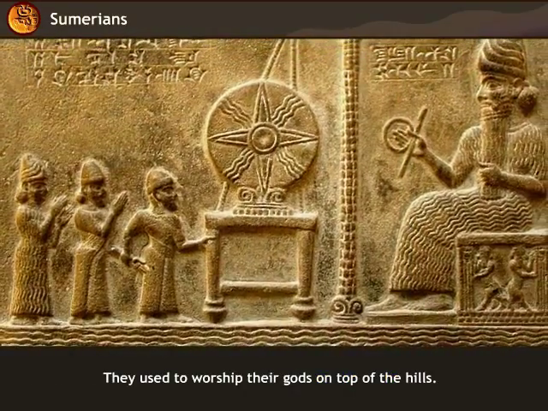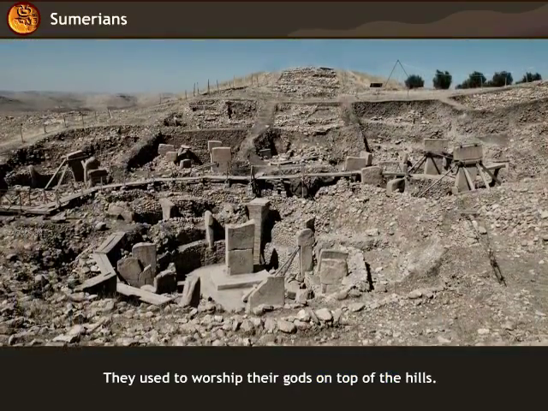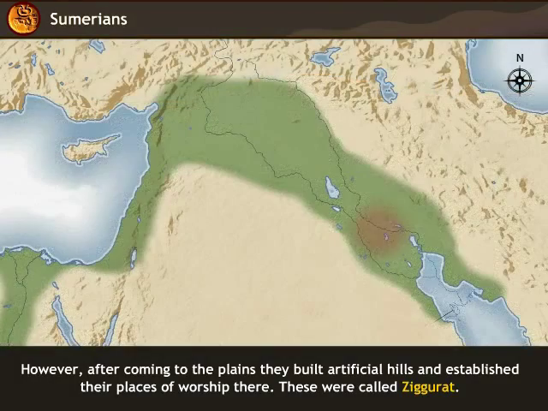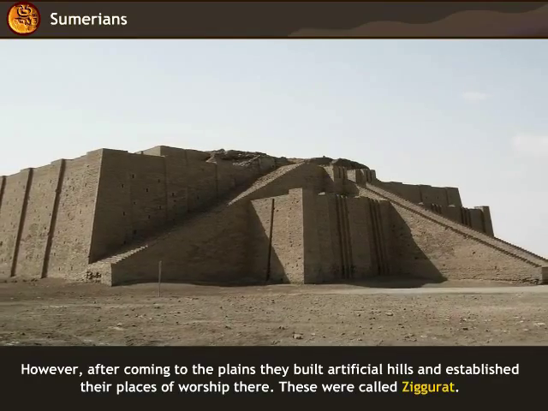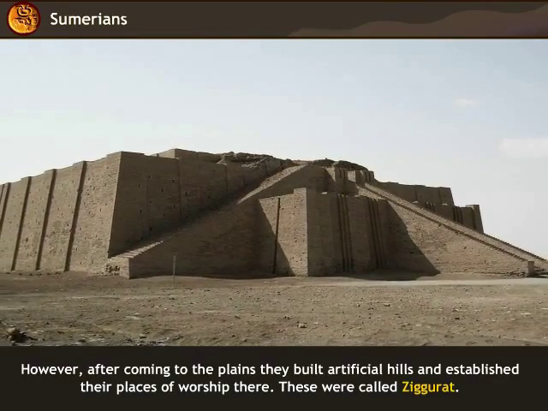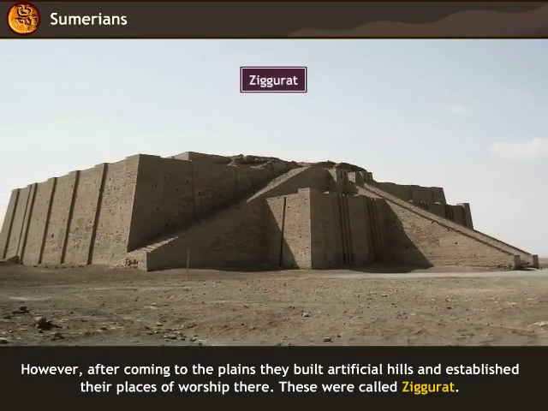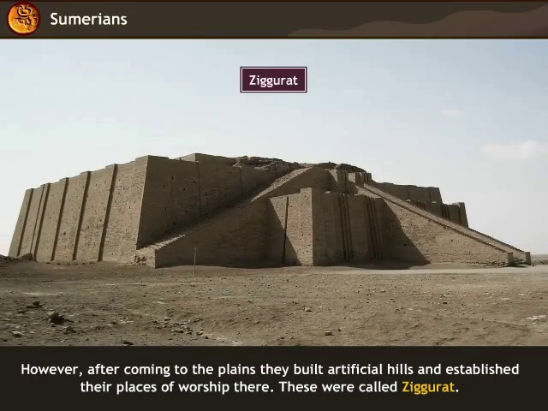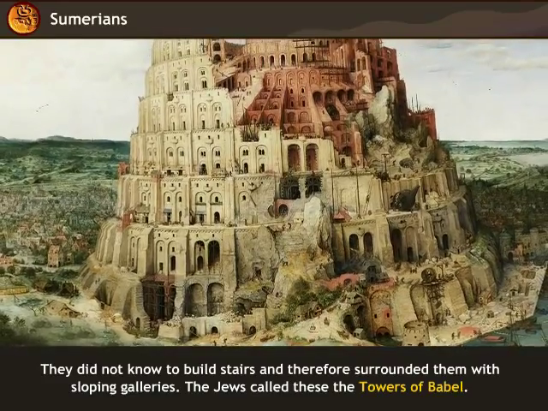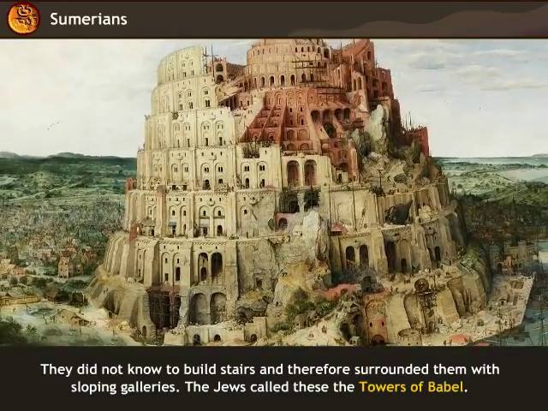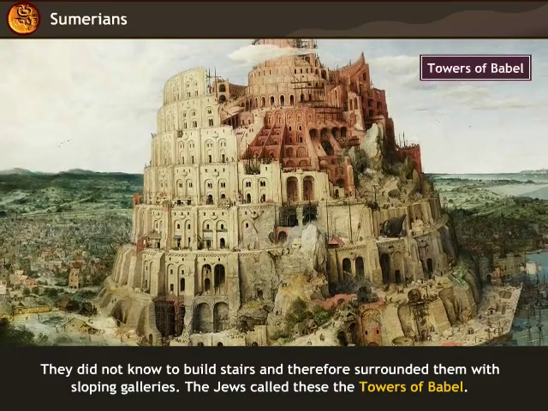They used to worship their gods on top of the hills. However, after coming to the plains, they built artificial hills and established their places of worship there. These were called ziggurat. They did not know to build stairs and therefore surrounded them with sloping galleries. The Jews called these the Towers of Babel.